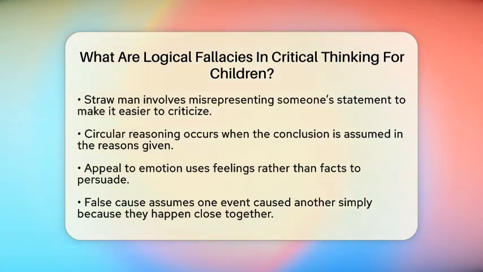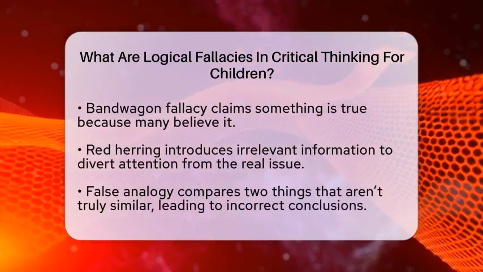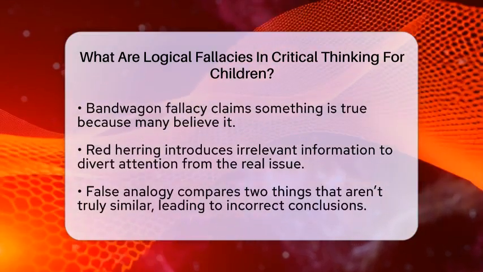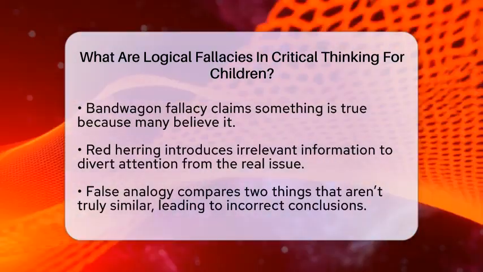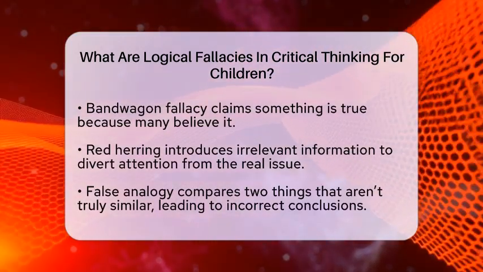Circular reasoning is another fallacy. It happens when the conclusion is already assumed in the reasons, like saying, "This book is true because it says so in the book." It doesn't prove anything new. Then there's appeal to emotion. That's when feelings are used instead of facts. For example, "You should do this because it will make everyone happy," without explaining why it's a good choice logically.